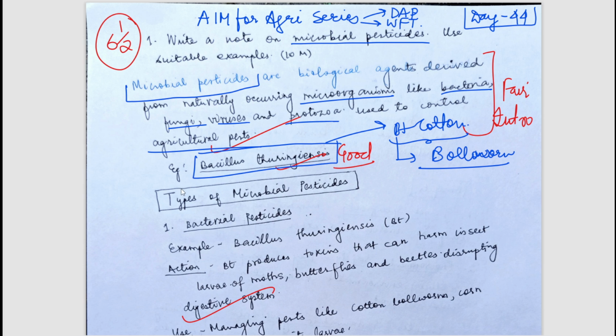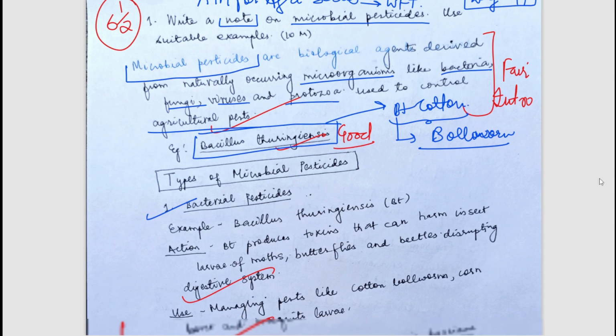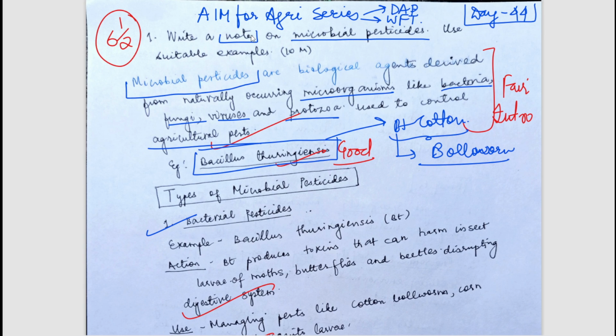Now we will see the types of microbial pesticides. There are a variety of options on which you can write notes. You can write advantages, disadvantages, types. All these things can be included in the notes, because nothing is specifically mentioned in the question, such as to write advantages or types. So whenever these types of questions are asked, try to briefly discuss two or three aspects of the topic, here microbial pesticides, and you will get a good amount of marks.